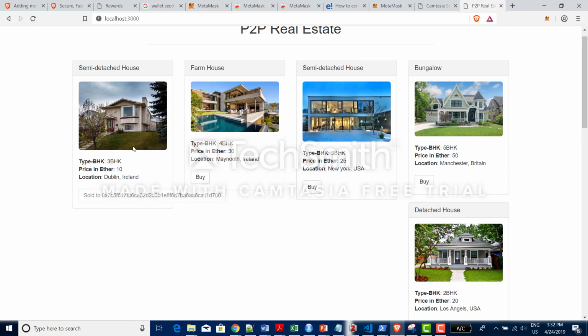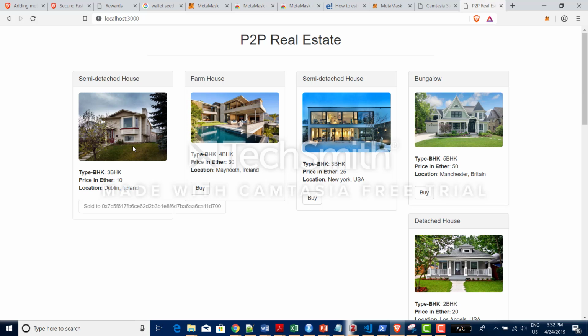So this is my DApp, and you could see that it's working properly. And that's it. Thank you.